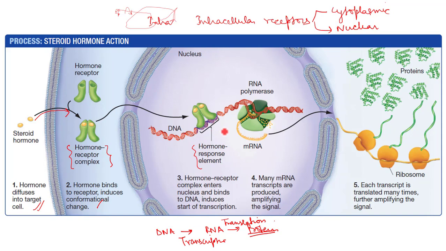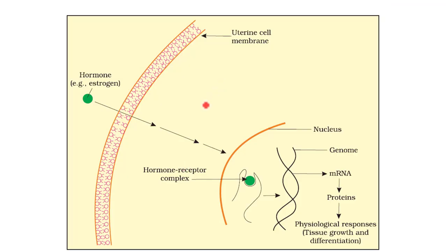So DNA leads to formation of mRNA by the process of transcription, and RNA is then translated into proteins. Each transcript, that is your RNA, is translated many times, further amplifying the signal. So as we move from one step to another, the signal is amplified in the sense that its effect is magnified. This is given in our book.